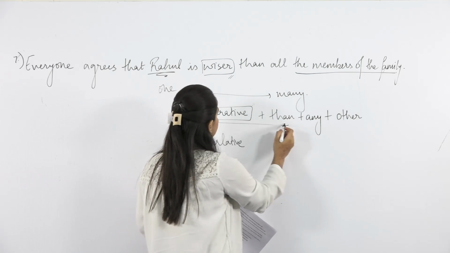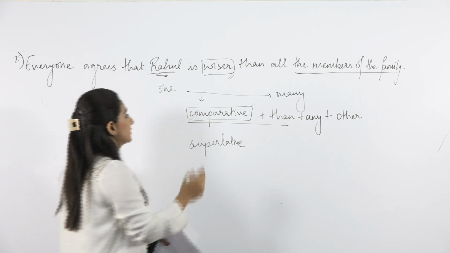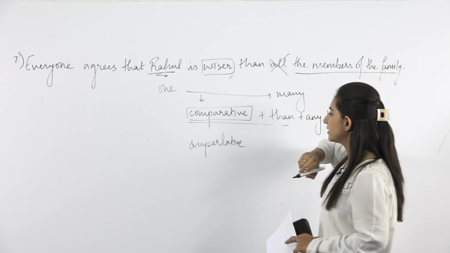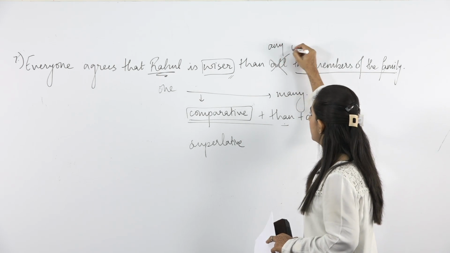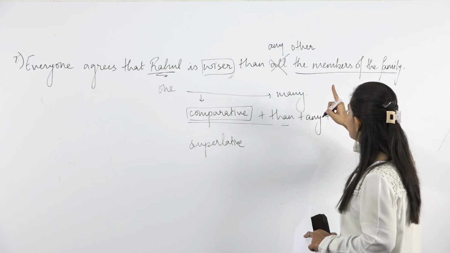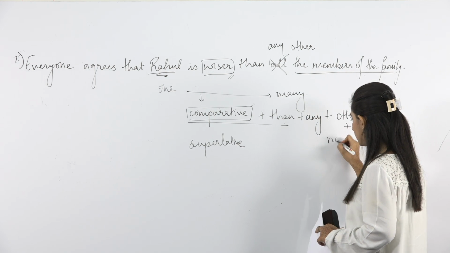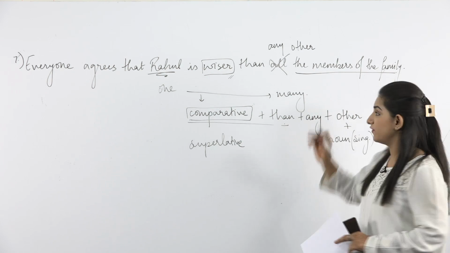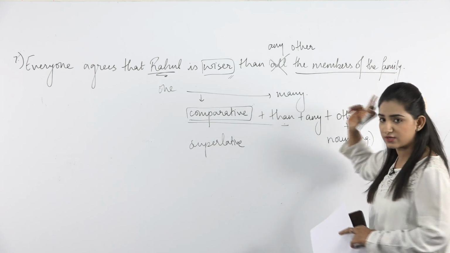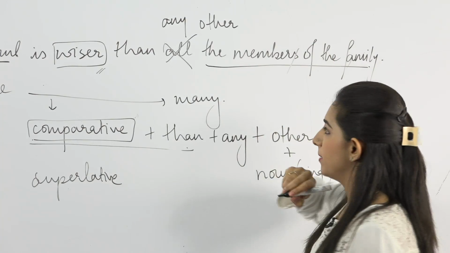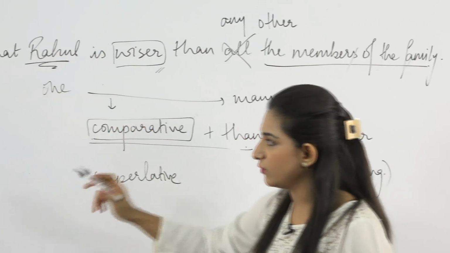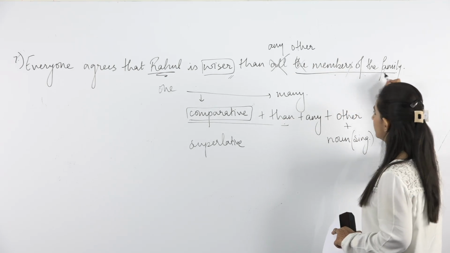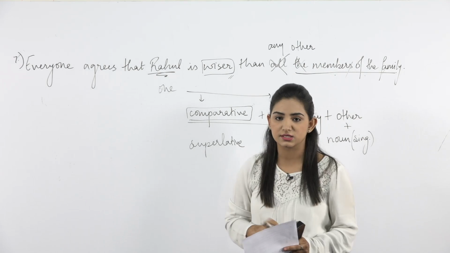So here, everyone agrees that Rahul is wiser than all the members of the family would be incorrect. What we'll write is than any other members. Now we have one more condition here. What? The noun used after it should be in singular form as well. So if we look at this, the members of the family is given. What we'll write is member of the family. The correct sentence is, everyone agrees that Rahul is wiser than any other member of the family. Now let's move further.